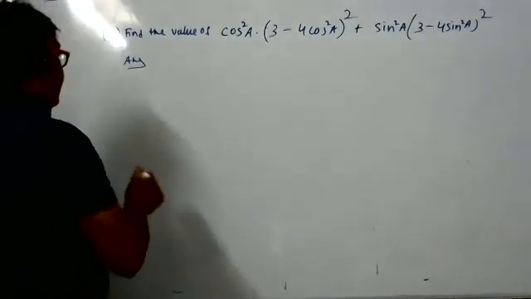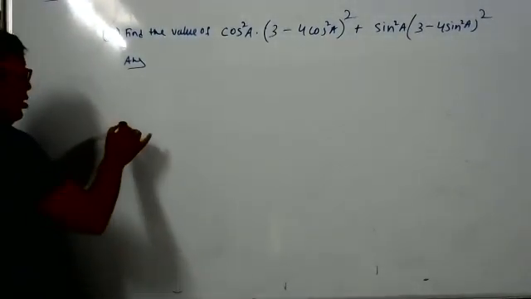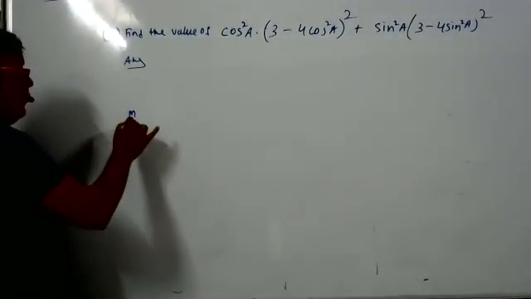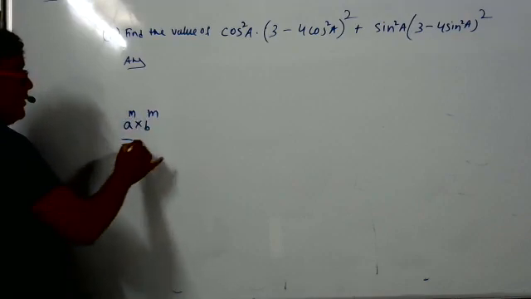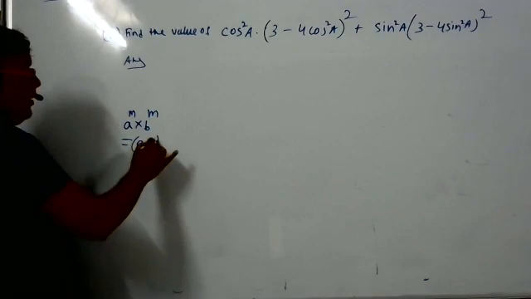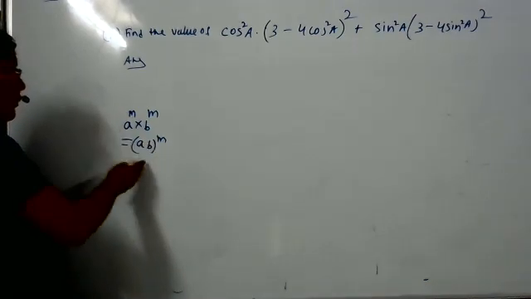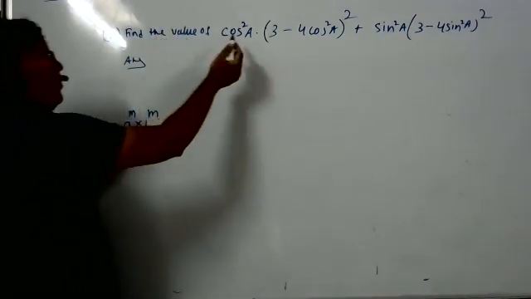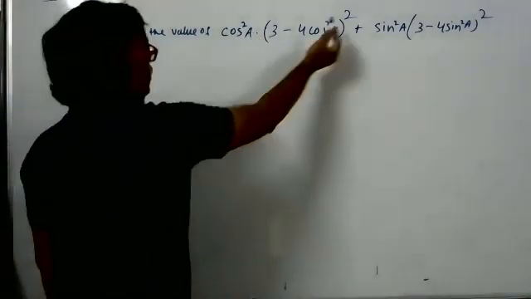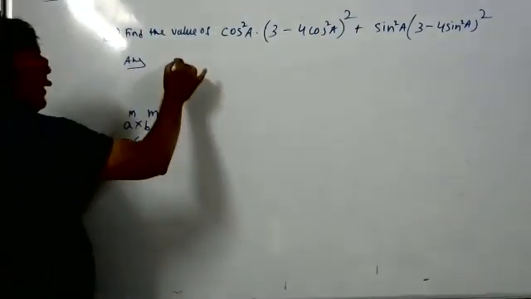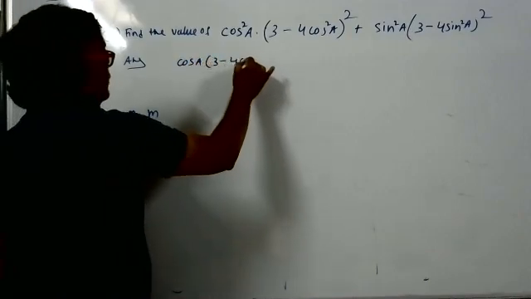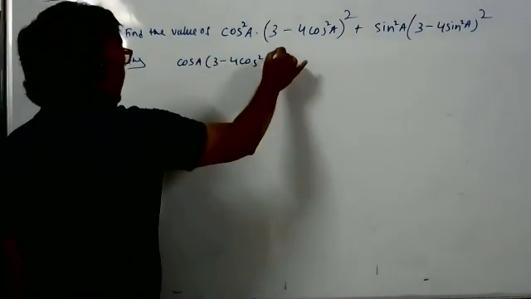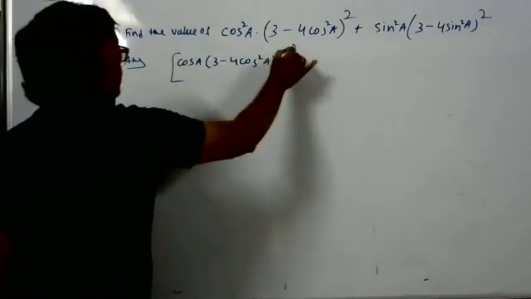There's a property we study in school: a to power m into b to power m, if it is multiplied and the power is the same, it will become ab to whole power m. This is a very simple property which we'll use here. The power is 2 here, also power is 2, and multiply. So we can write this as cos a, 3 minus 4 cos square a, whole power 2.